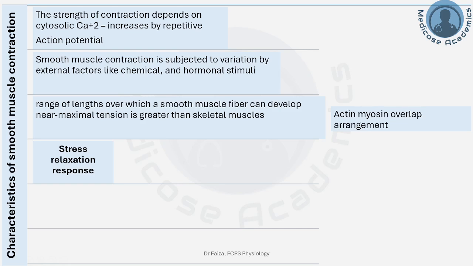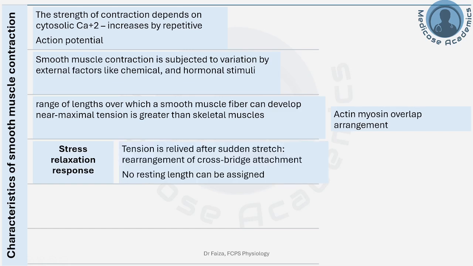The range of length over which they develop maximum tension is much greater compared to skeletal muscle, again because of the side polar arrangement of actin-myosin. There is a stress relaxation response, but there is no clear-cut length-tension relationship. No resting length can be assigned.